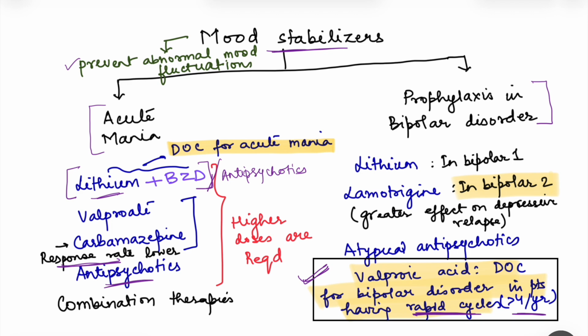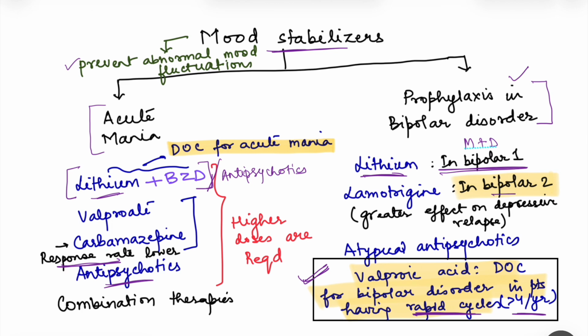Then we have prophylaxis in bipolar disorders. In this, lithium is the drug of choice for bipolar 1 disorder. So for the prophylaxis in bipolar 1 disorder, that is mania plus depression, lithium is the drug of choice.